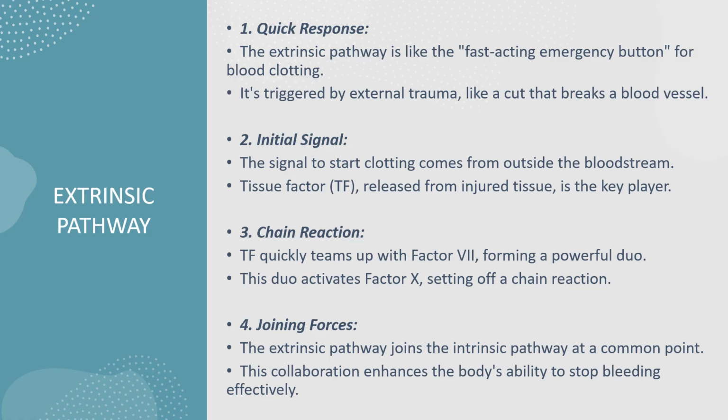What is the extrinsic pathway? The extrinsic pathway is like the fast-acting emergency button for blood clotting. It's triggered by external trauma, like a cut that breaks a blood vessel. The signal to start clotting comes from outside the bloodstream. Tissue factor, or TF, released from injured tissue, is the key player. TF quickly teams up with factor 7, forming a powerful duo. This duo activates factor 10, setting off a chain reaction.